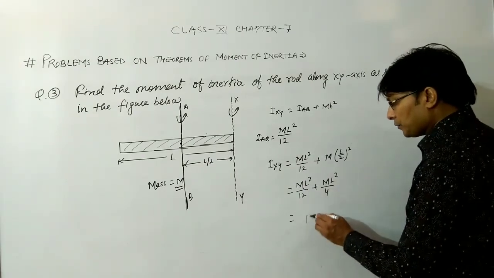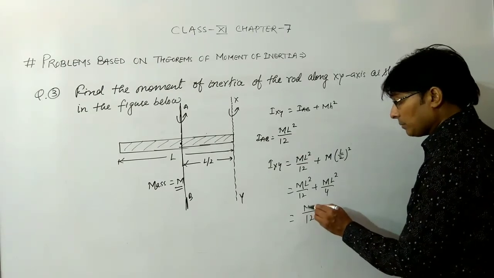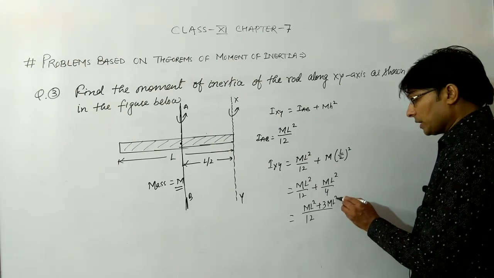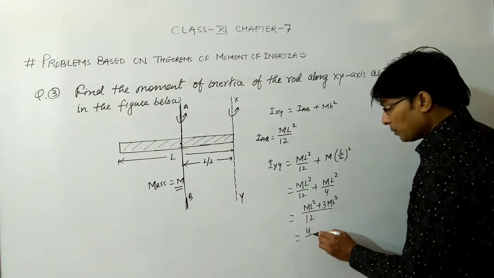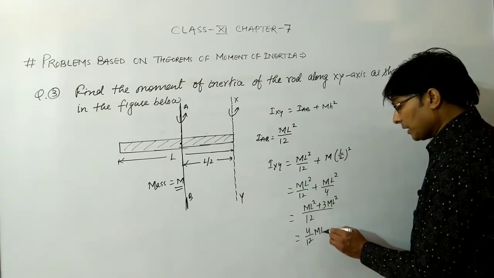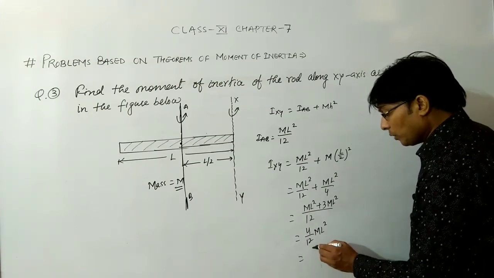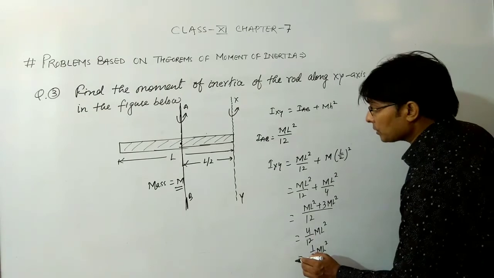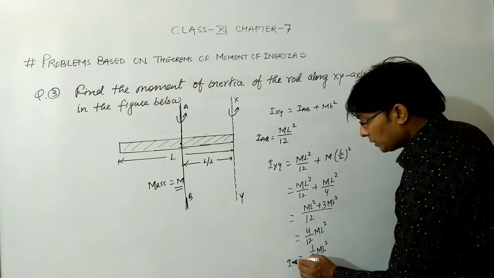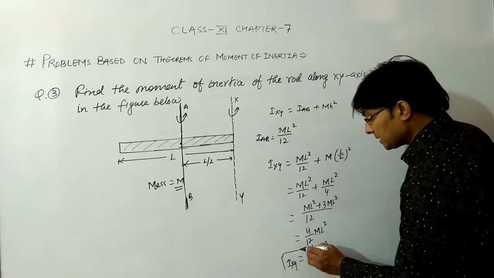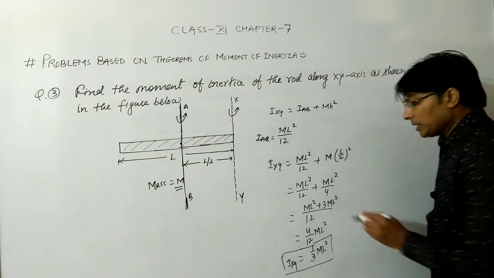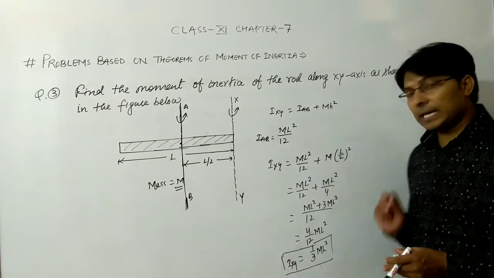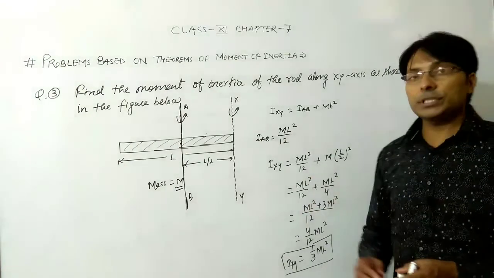Now we can take 12 as LCM, so ml square plus 3 ml square. So this is 4 by 12 ml square, which can be written as 1 by 3 ml square. So the moment of inertia of the rod along xy axis is 1 by 3 ml square, where m is the mass of the rod and L is the length of this rod.